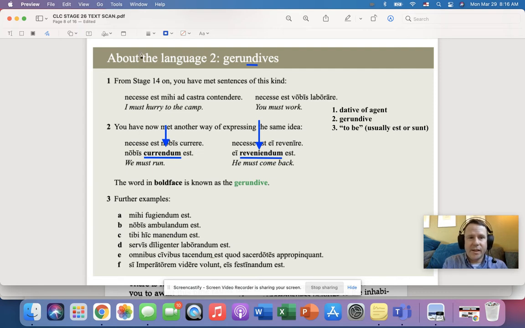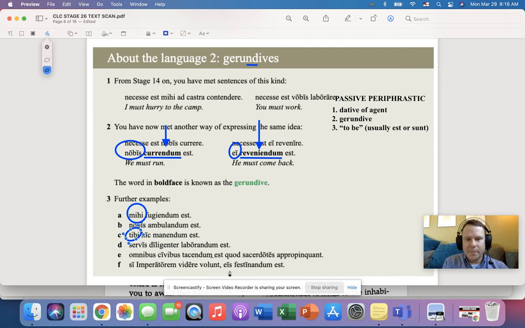Okay, so we have a couple of ingredients here for this phrase that I want us to learn here, and this phrase is called the passive periphrastic. Okay, and so in fact, let me pull this up here, and I'm going to write this in capital letters. Okay, so the passive periphrastic is made up of basically three things here. So we have the gerundive. We have a form of the verb to be, which is usually est. Sometimes it's sunt, but it's usually est. The other thing that might not be quite as obvious is we have nobis here and ei here. Or if you look down here, this is a little bit more obvious. Mihi or tibi in exercise C. And then we have servis.